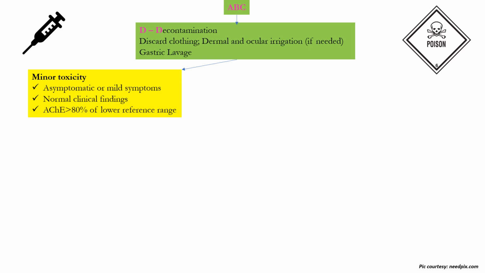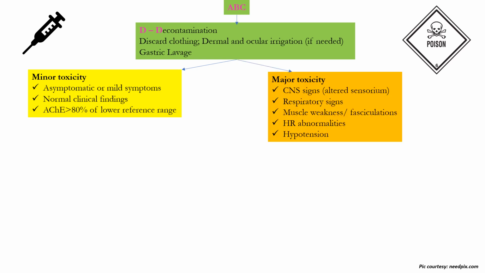Toxicity can be minor, in which the symptoms are almost nil, the clinical findings are normal, and the acetylcholinesterase enzyme levels are more than 80% of the lower reference range. Or toxicity can be major, which is characterized by CNS signs like altered sensorium, respiratory signs like bronchospasm and bronchorrhea, muscle weakness or fasciculations, that is nicotinic symptoms, even heart rate abnormalities and arrhythmias, and hypotension consequent to the same. In case of minor toxicity, if the patient is clinically stable for 12 hours, you can simply discharge the patient.